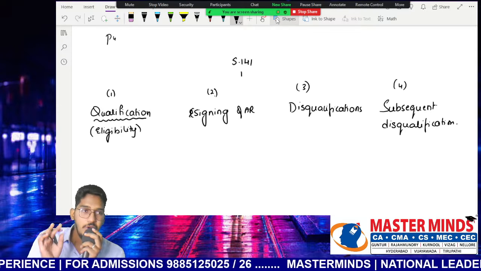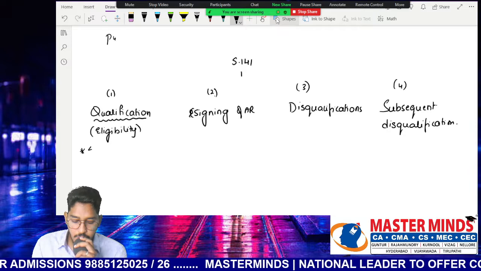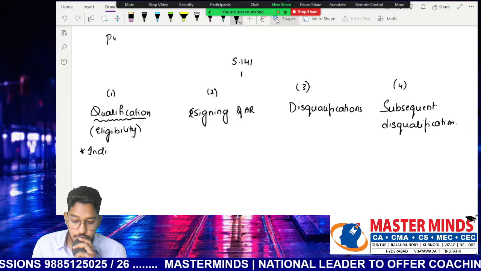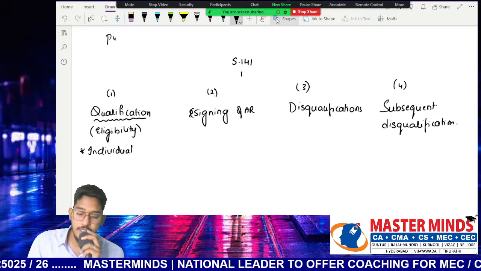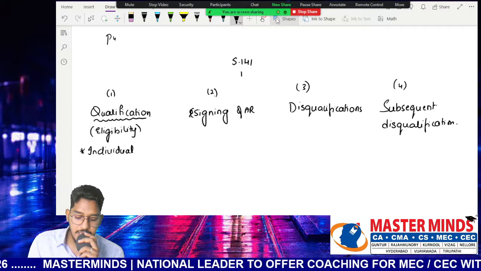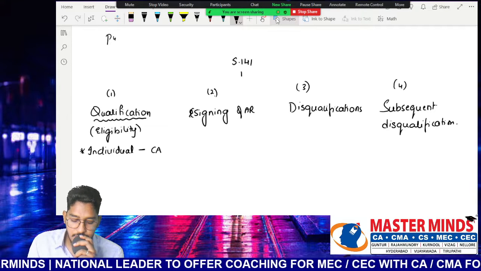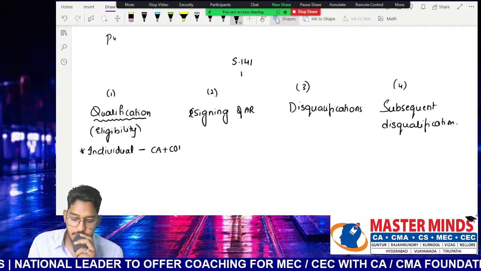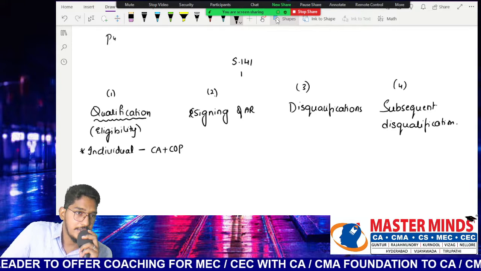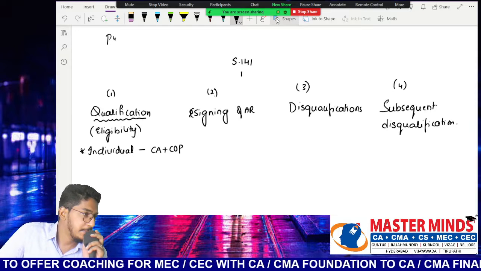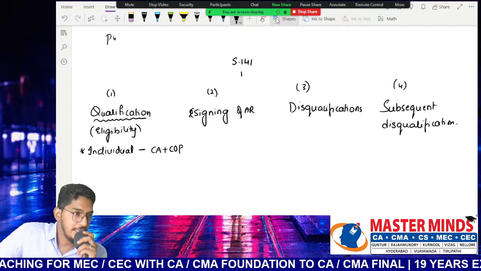So simply what section 141 subsection 1 says is, if an individual wants to get appointed as an auditor, the qualification which that individual has to possess is, he should be a chartered accountant having a certificate of practice. COP means certificate of practice. Simply we call such a person a practicing chartered accountant. Sir, now what do you mean by the certificate of practice, sir?